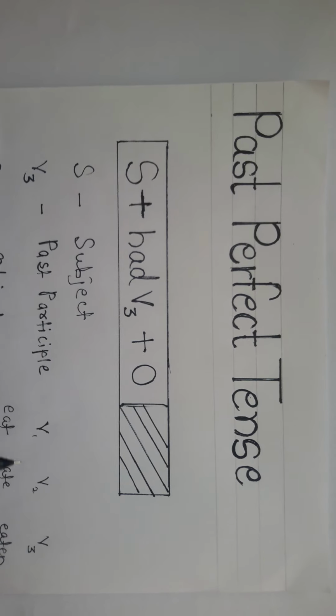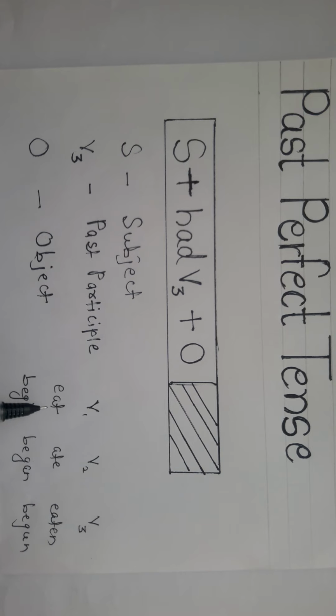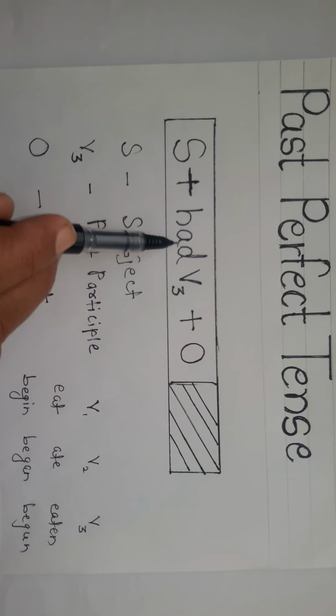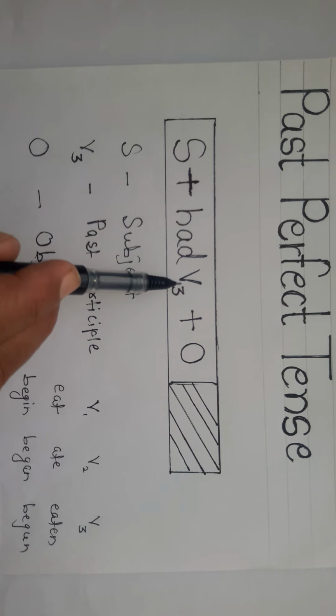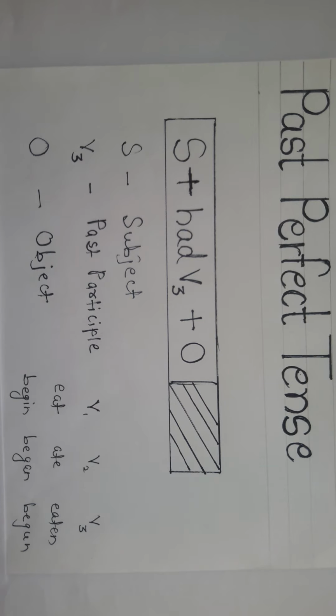V3, look here, V1, V2, V3. For example, eat is V1, ate is V2, that is the past tense of eat, and the past participle of eat is eaten. Eat, ate, eaten. Second example, begin, began, begun, like that. So, subject plus had plus V3, that is the past participle of the main verb, plus object, O for object.